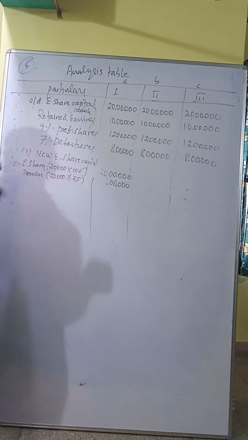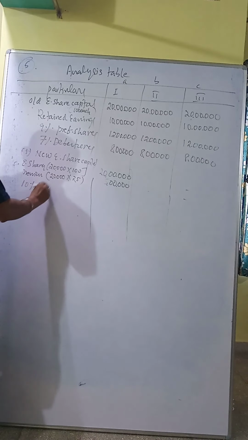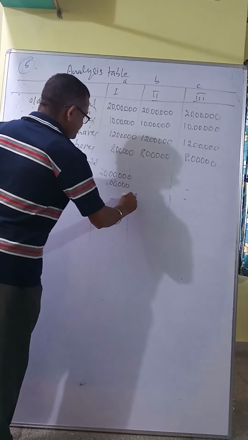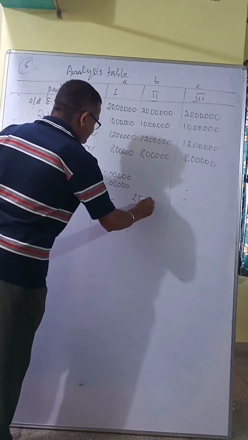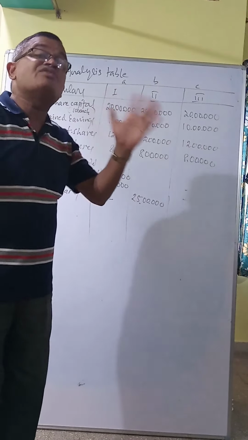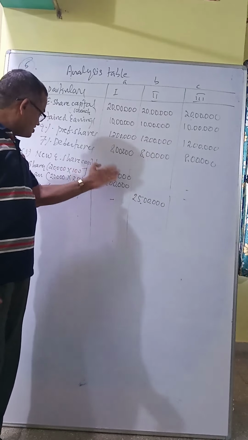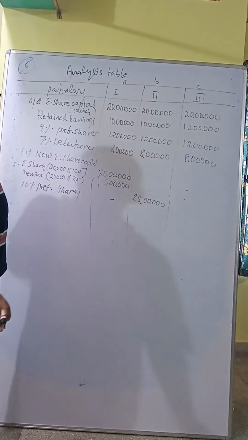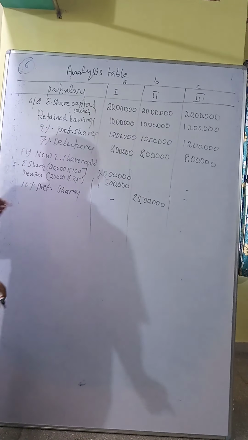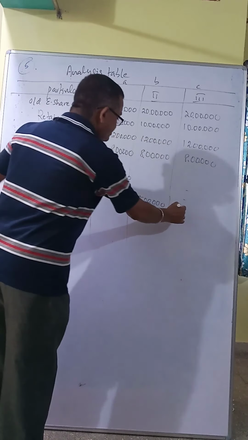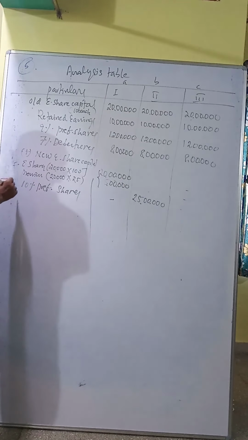What is the second point? Issue of new 10% preference shares, how much? 25 lakhs, because the company wants to raise another 25 lakhs. In the first plan it was equity share capital 20 lakh plus premium 5 lakh. In the second plan, plan B, issue of 10% preference means the entire 25 lakh is issued by paying 10% dividend. This is over.